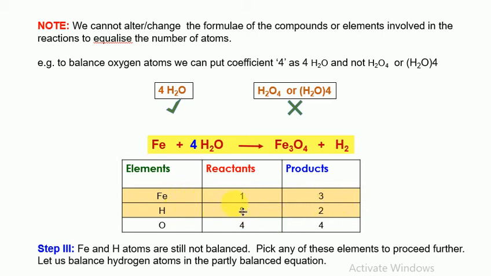So now we will try to balance these 2 elements, and in these 2 elements, hydrogen has got the maximum number of atoms here, so we will start with hydrogen again. So step 3, iron and hydrogen atoms are still not balanced. Now we will balance them further, so we will start with hydrogen.